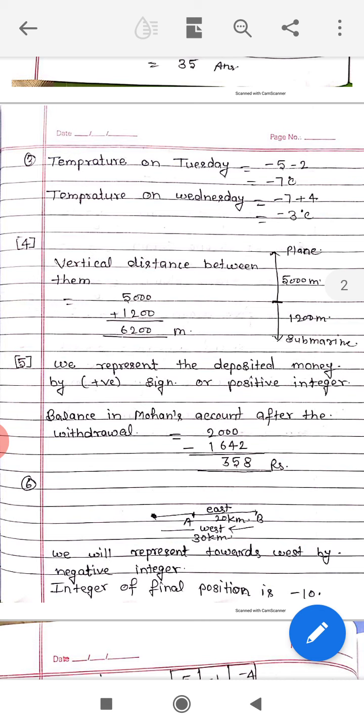Another question. Rita goes 20 km towards east from point A to point B. From B, she moves 30 km towards west along the same road.